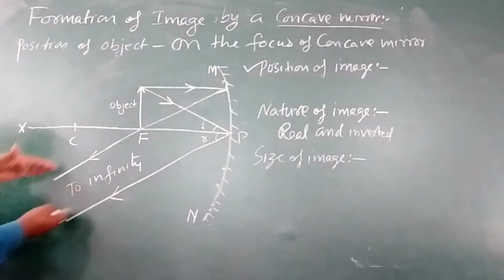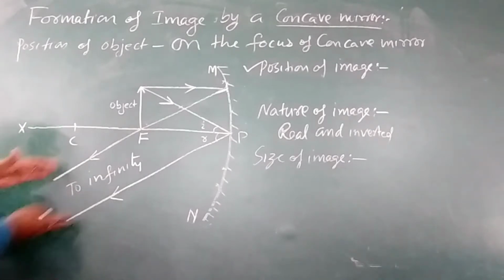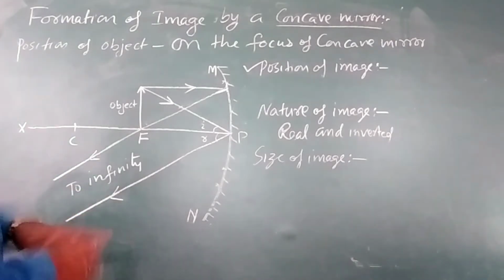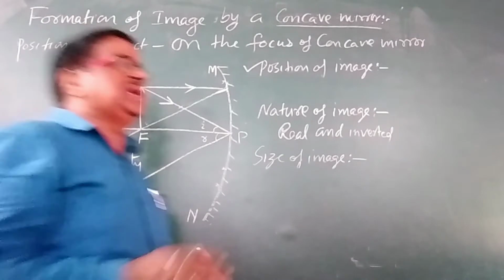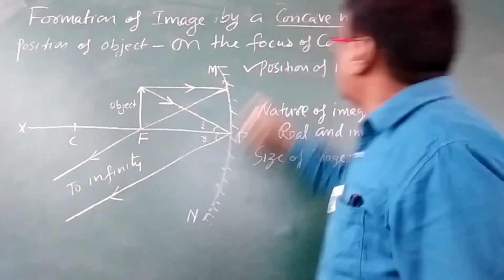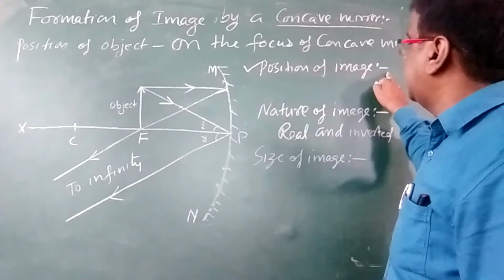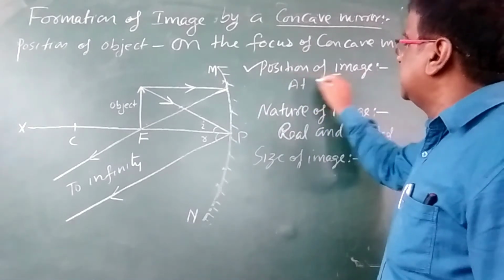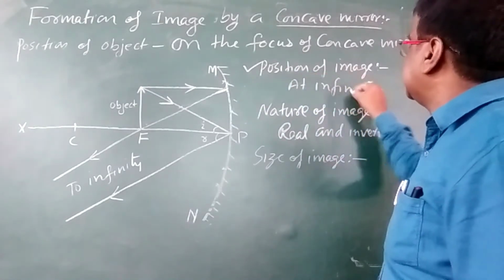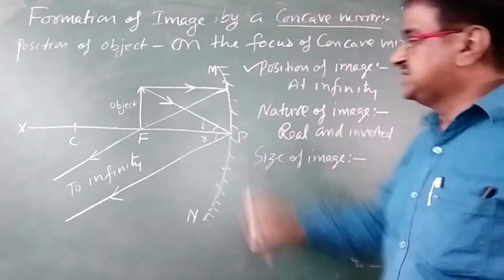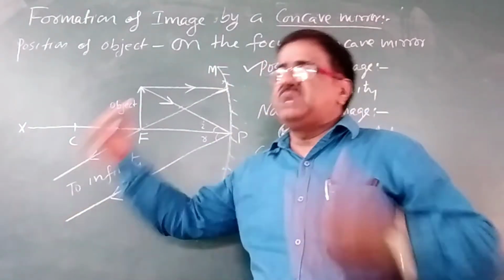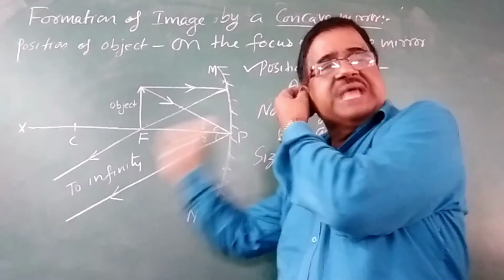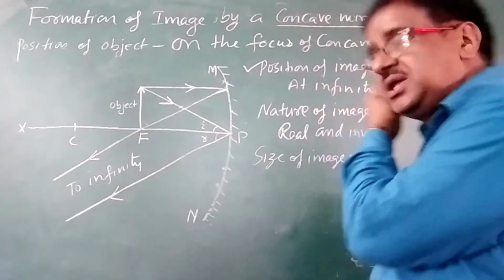As these 2 light rays are parallel to each other, they will not meet, or we can say they will meet at infinity. So what will be the position of image? At infinity. As these 2 rays will meet at infinity, it is actually meeting at infinity.